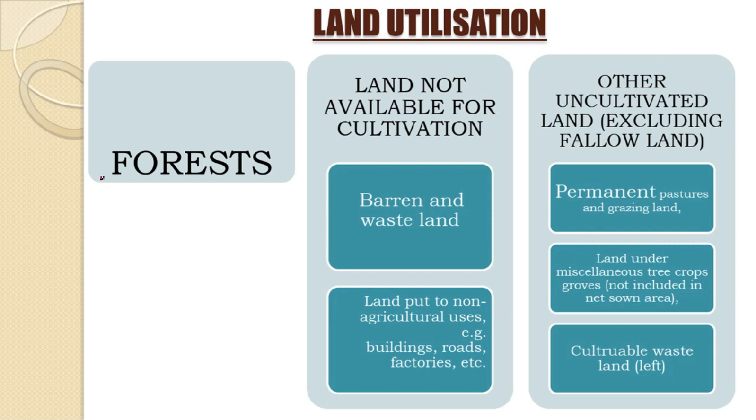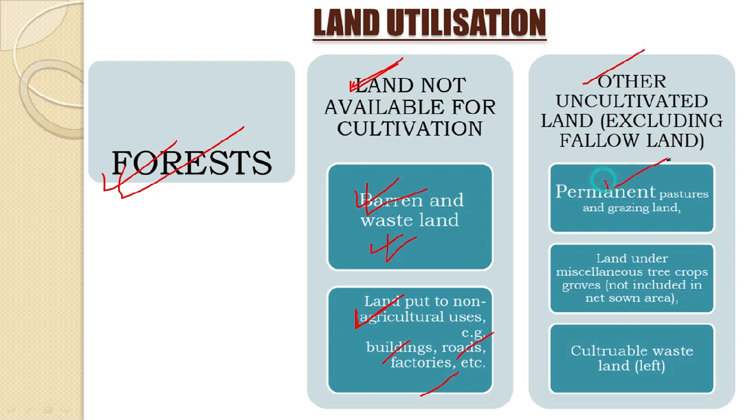So we see that land is in the form of forests. Okay, now there are also land which is not available for cultivation. In under this section we have seen barren land and wasteland, the land which has become barren or the land which is waste. Okay, barren means it does not have fertility anymore, and wasteland you already know. Now let us see the second point. We see that land which are put to non-agricultural uses, for example these roads are used for non-agricultural activities like buildings, roads, factories, etc. Third, we come down to other uncultivated land excluding fallow land.